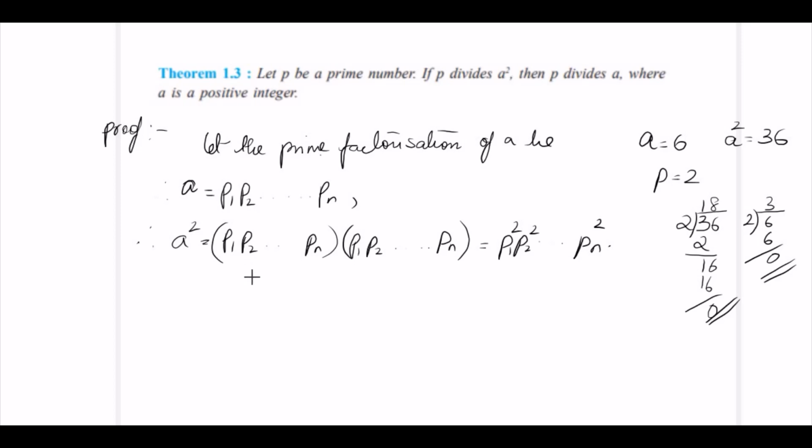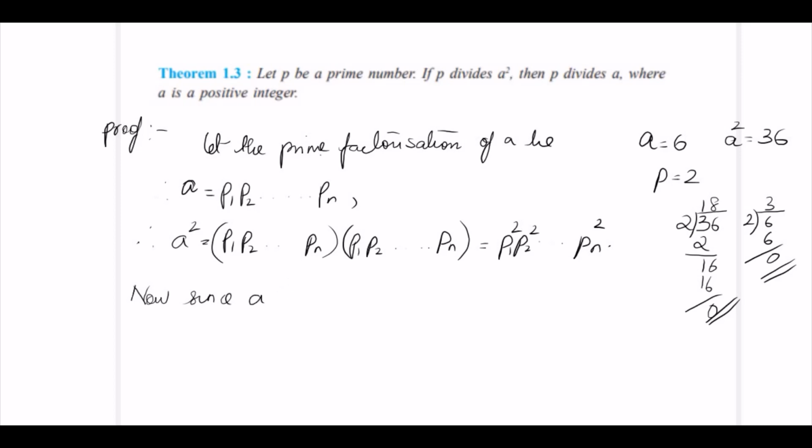That is, we realize that the only prime factors of A square are P1, P2, etc. up to Pn. So from here, we say that P divides A square, P is a prime factor of A square, and from the uniqueness part we know only prime factors of A square are P1, P2, etc. up to Pn. That means P is one among P1, P2, etc. up to Pn.